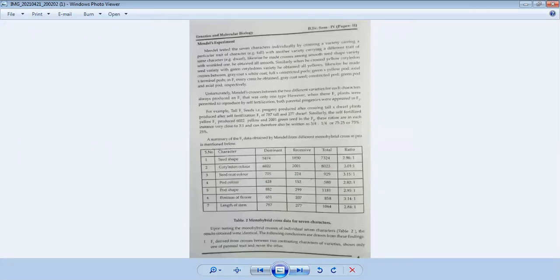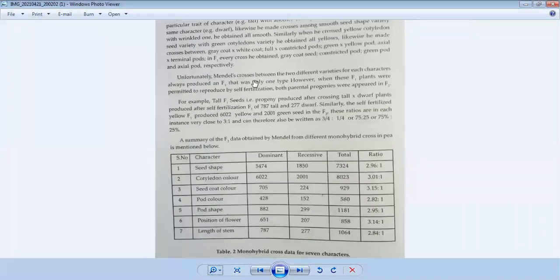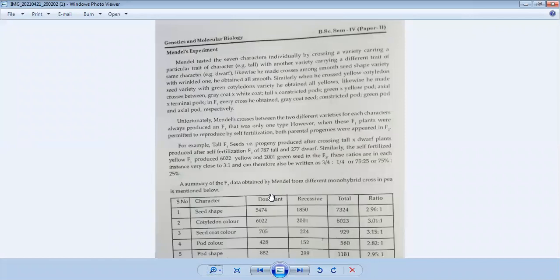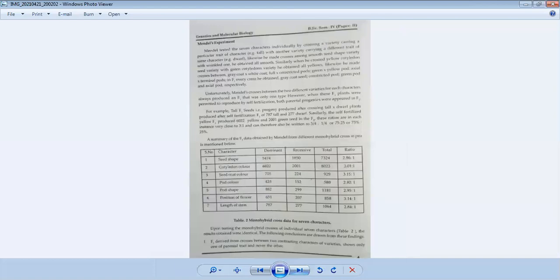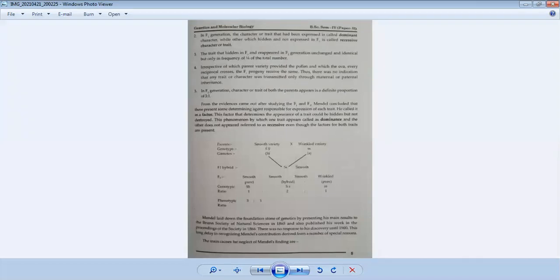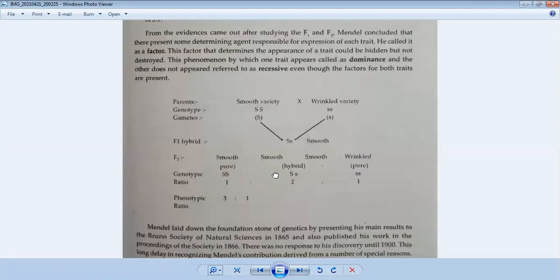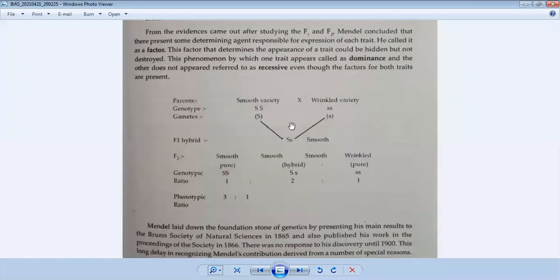Then Mendel's experiment has some important steps, or we can call it the procedure of Mendel's experiment. It consists of, for example, the selection of parents and obtaining their pure lines. Then the artificial cross, the hybridization experiment, between the selected parents. After crossing the selected parents, we get the F1 generation. After that, he went for the F2 generation.